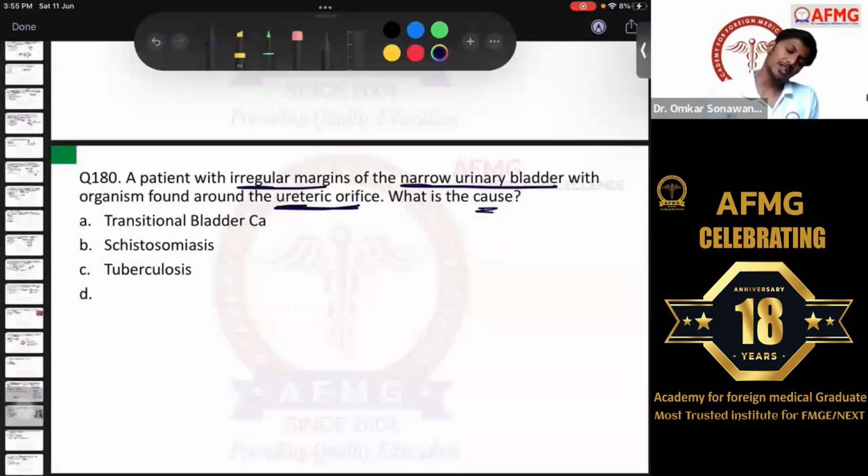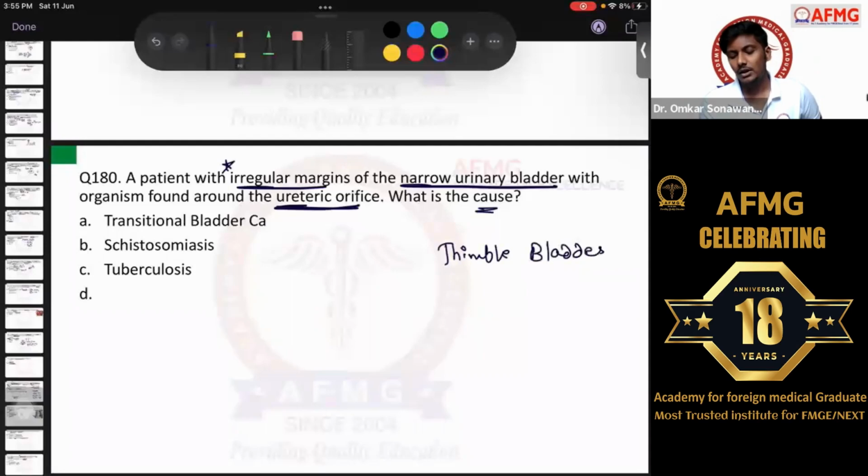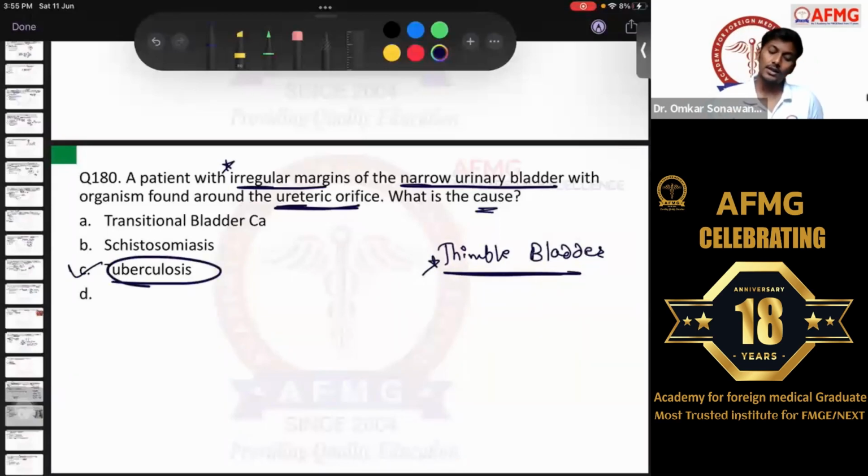So I don't think so. Even if you had this, it would have been easier, because we have discussed this image. Irregular margins of the urinary bladder is seen due to which infection? Definitely it is seen due to bladder TB or bladder tuberculosis, where the bladder will have a thimble appearance, or a thimble bladder is usually seen. Okay, so thimble bladder is a classical feature of bladder TB. So here the answer would have been option C, tuberculosis of urinary bladder is the answer over here.